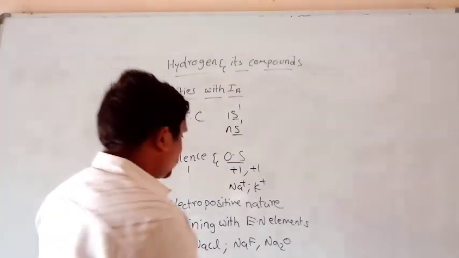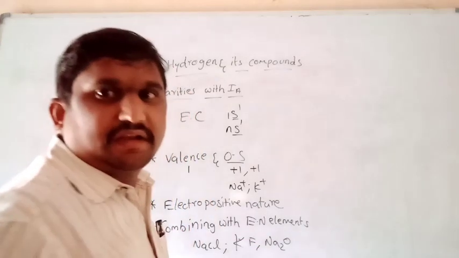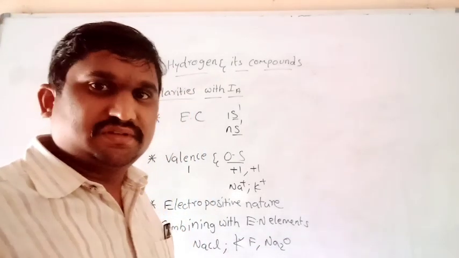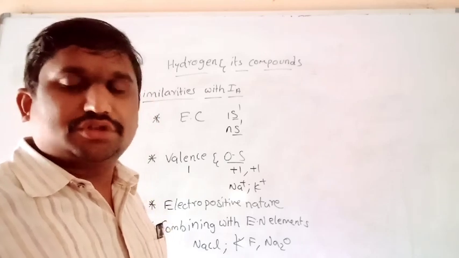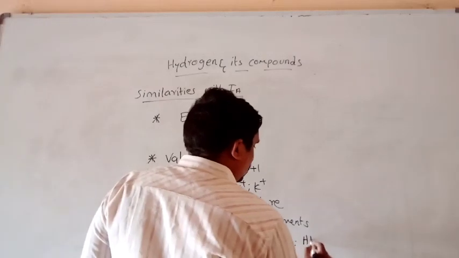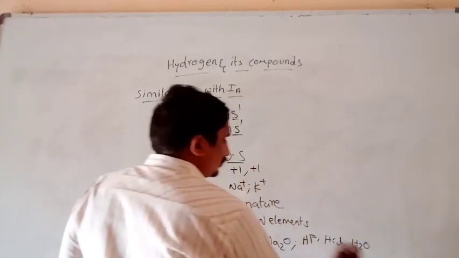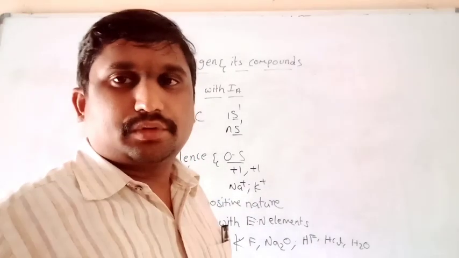You can take potassium, anything you can take. In the same way, hydrogen also mostly combines with highly electronegative elements, like HF, HCl, H2O. Hydrogen also mostly combines with electronegative elements.